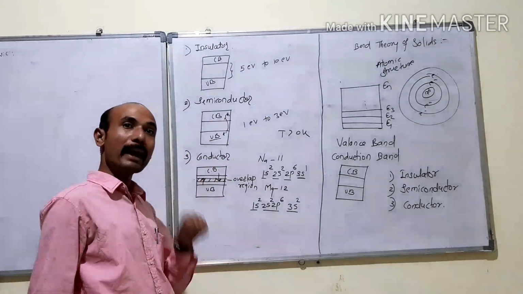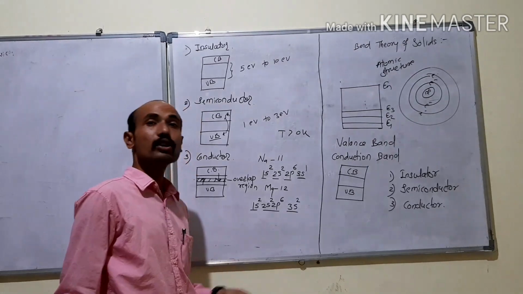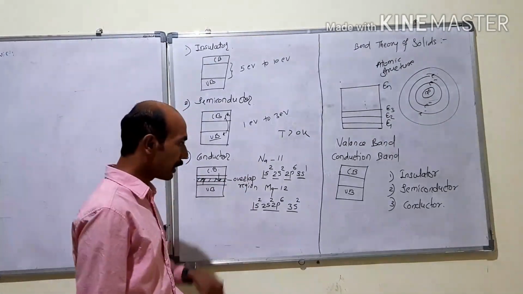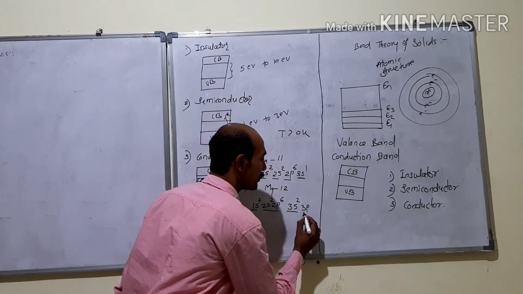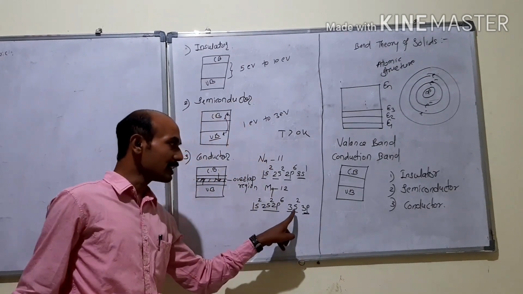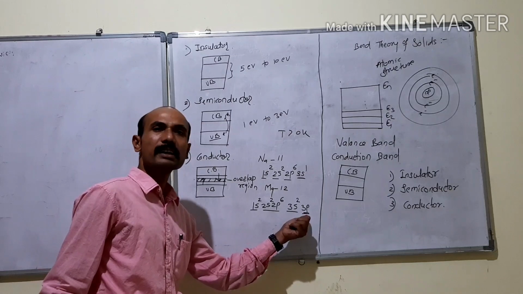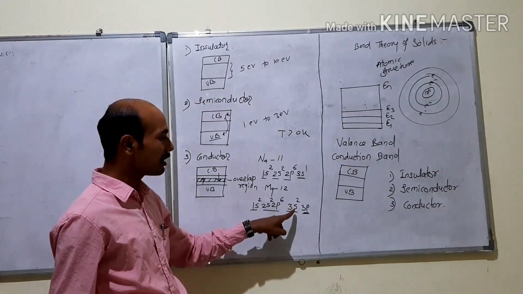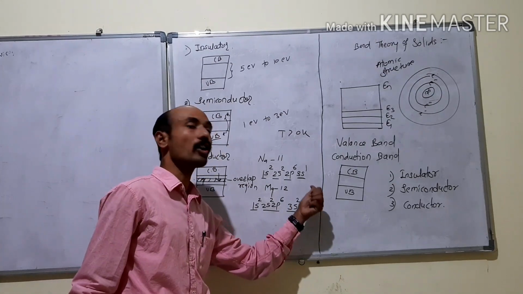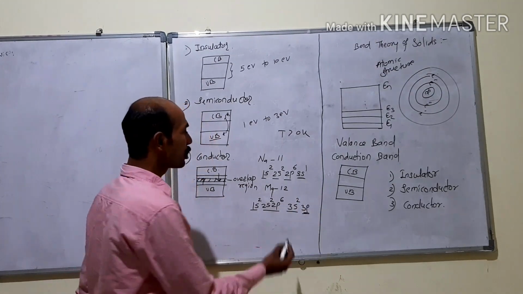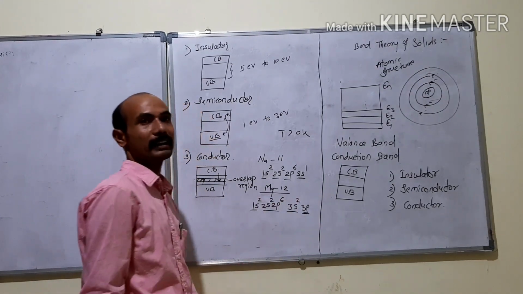Here in case of magnesium, the last orbit, though it is completely filled, but the next orbit, that is 3p6, which is near to this s orbit, is completely empty. So the electron which is in 3s2 can have the available state of p state. Therefore, this is also a good conductor of heat and electricity.